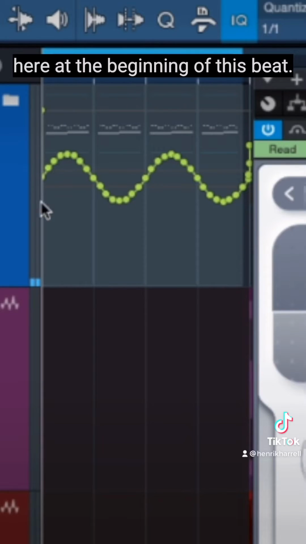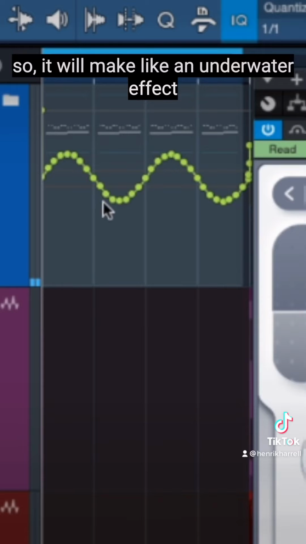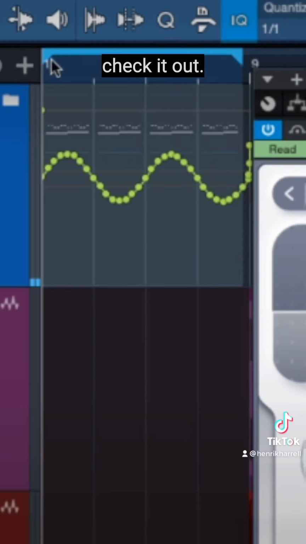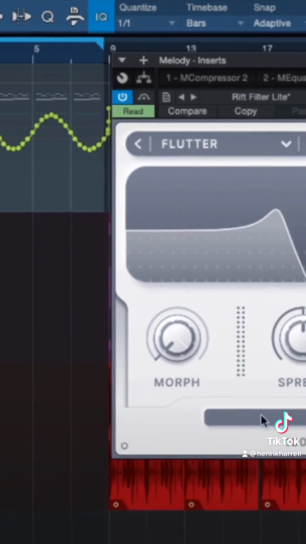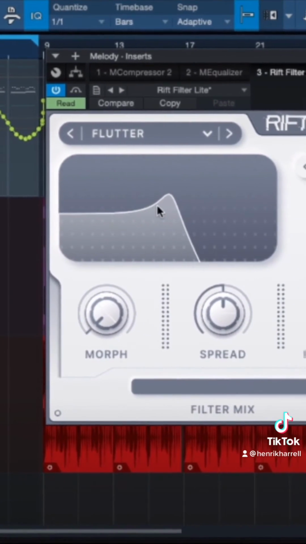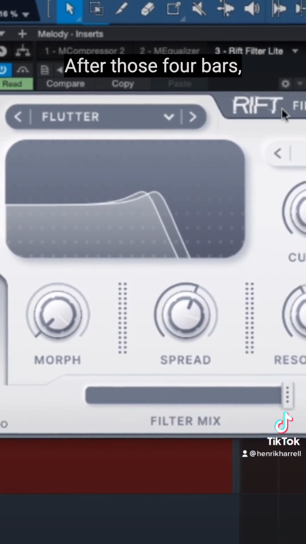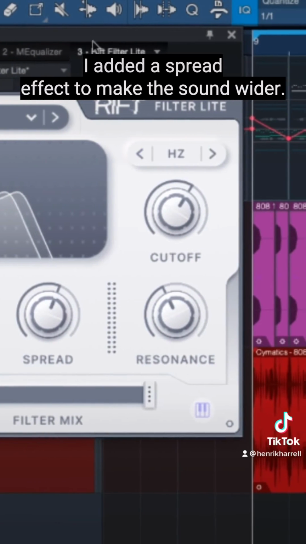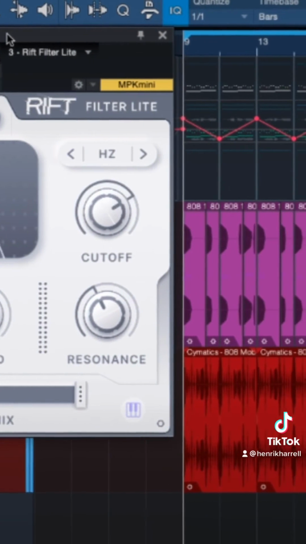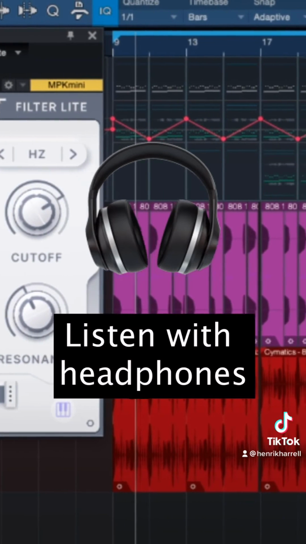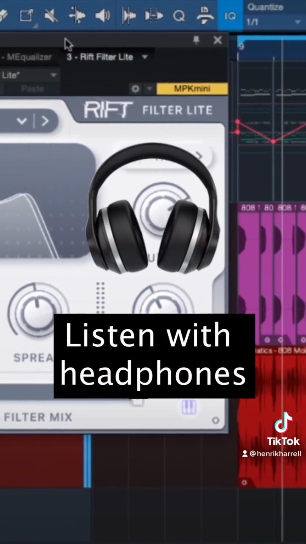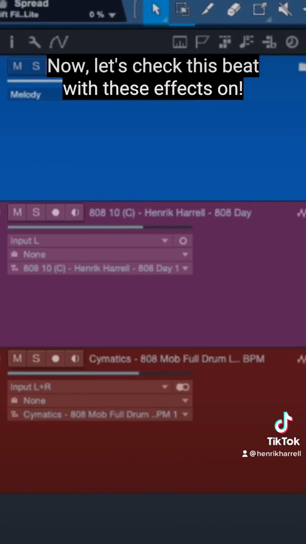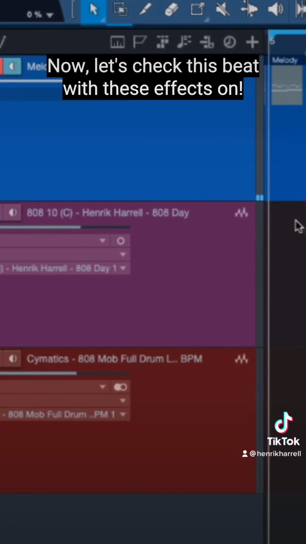Let's go. Here at the beginning of this bit I automated the cutoff filter so it will make like an underwater effect. Check it out. After those 4 bars, I added a spread effect to make the sound more wider. Check it out. Now let's check this beat with these effects on.